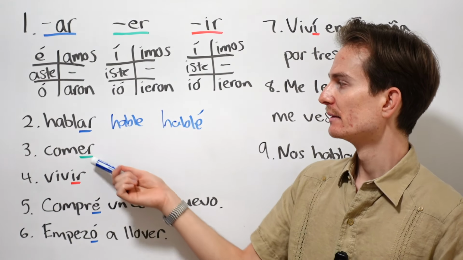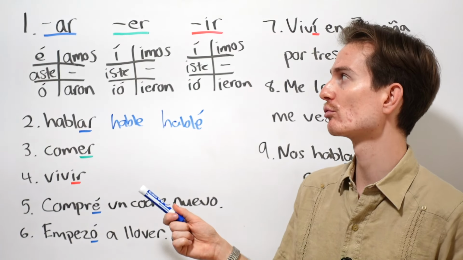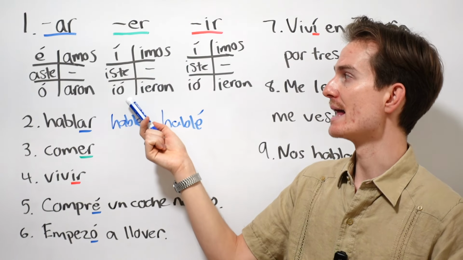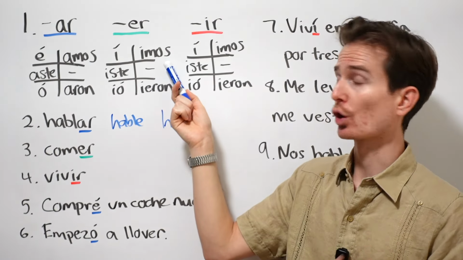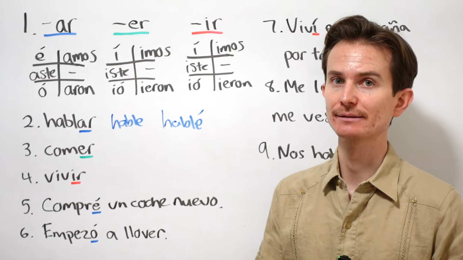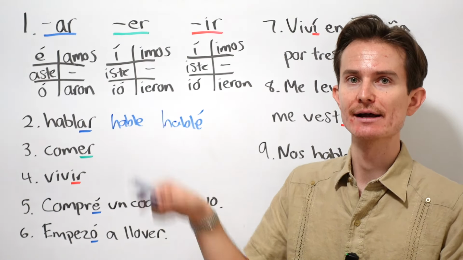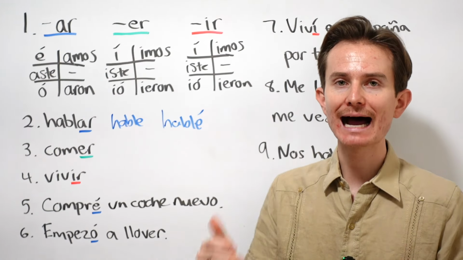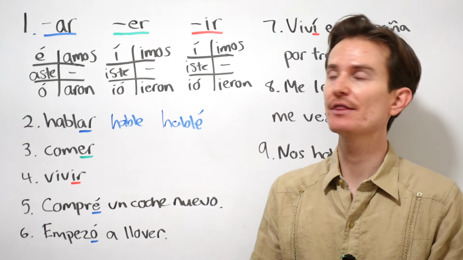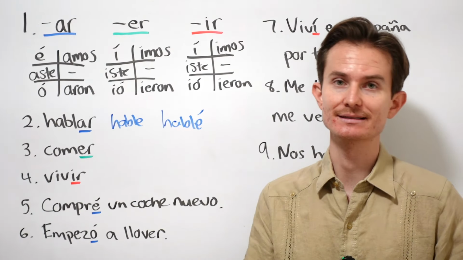Okay? All right, let's conjugate comer together. All right, so once again, we cut off the ER ending and we add on the new endings according to the rule. So we have yo comí, tú comiste, él, ella, usted comió, nosotros comimos, ellos, ellas, ustedes comieron. So how would I say you ate? Well, it's tú, so we'd say tú comiste. Remember, the preterite is for one-time actions in the past. You were not eating. You did not used to eat. You ate, okay? The preterite is the idea in English of I laughed, we spoke, they did, we went, okay?